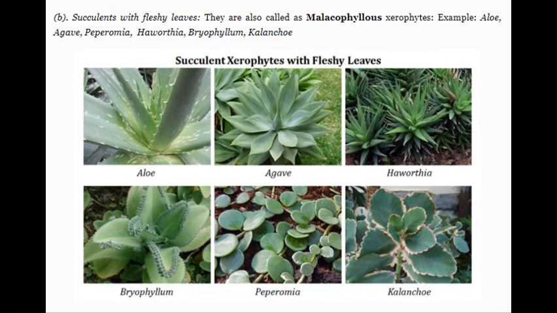Now the other type, that is succulent with fleshy leaves. That means the leaves of these plants are fleshy in appearance. They are also called Malacophilous xerophytes. The examples are aloe, म्हणजे आपली मराठीत कोरफड जी आहे तर तिला aloe म्हणतात.